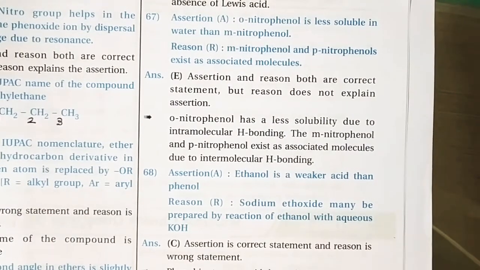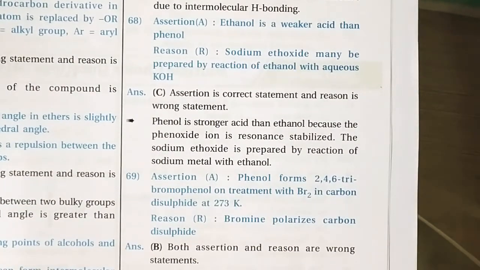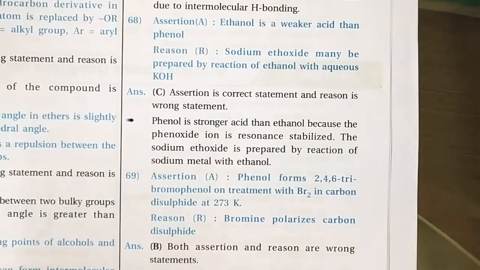Next one, ethanol is a weaker acid than phenol. So the assertion is a correct statement and the reason given is the wrong statement. Ethanol is definitely a weaker acid than phenol, so the assertion is correct. But what about the reason? Sodium ethoxide may be prepared by the reaction of ethanol with aqueous KOH. No. Phenol is a stronger acid than ethanol, so ethanol is not reacted with a potassium hydroxide solution.